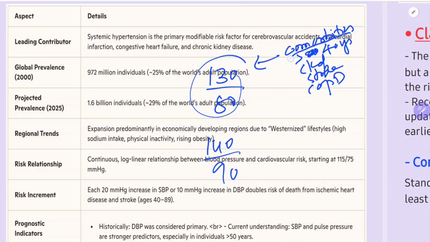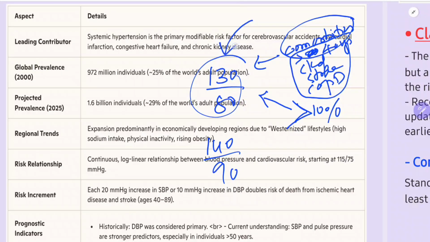So patients who have comorbidities, or a cardiovascular risk of more than 10%, calculated by scores like the Framingham score or Prevent score, which we'll learn in later classes, then you should use the American guidelines to start antihypertensive medications. And if the patient has no comorbidities, is young, and the cardiovascular risk is not more than 10%, then you should use 140/90 as the cutoff to start treatment. This is a very important point, which I want to explain.